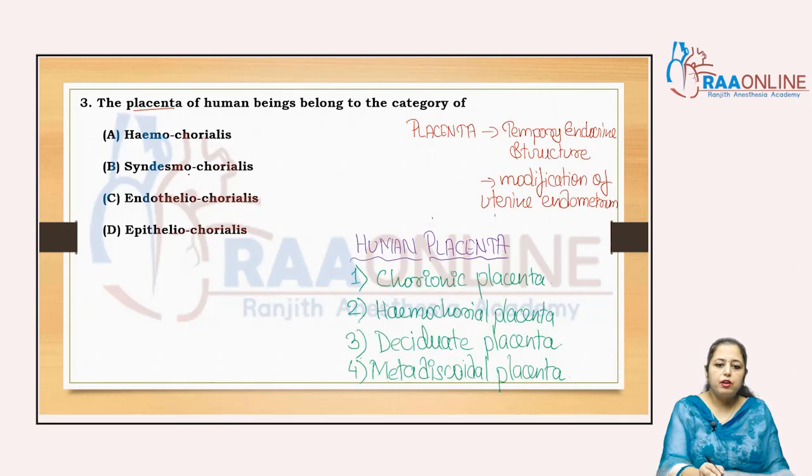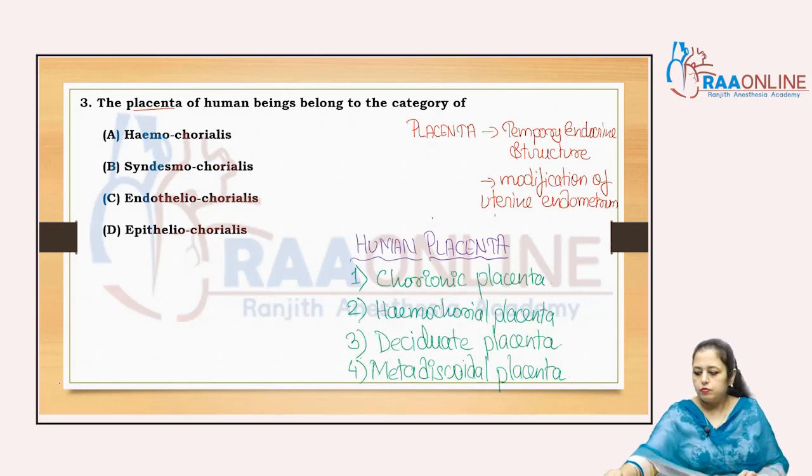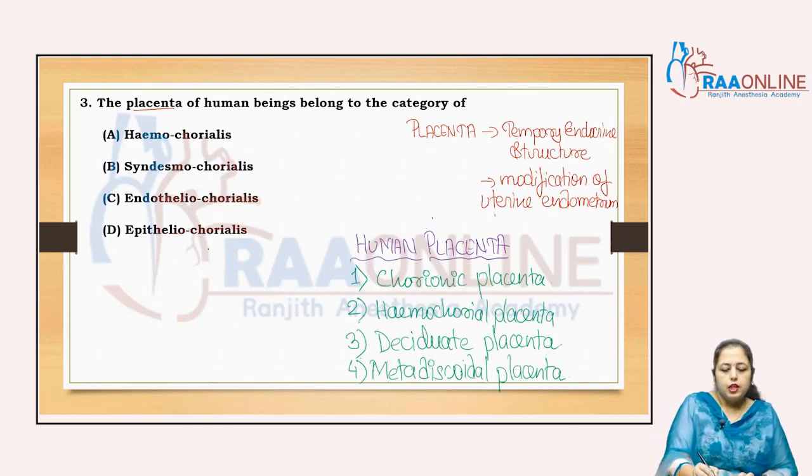ungulates, the cow, buffalo, right, all these, and this endotheliochorial placenta and the epitheliochorial placenta, right? Epitheliochorial placenta examples are present in the horse, pig, ass, right, donkey.